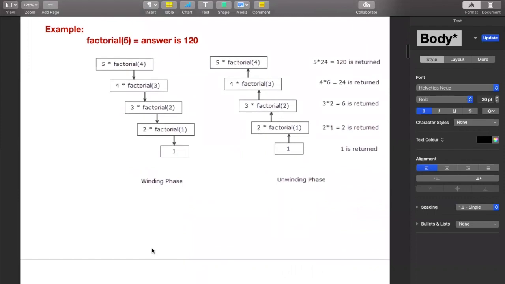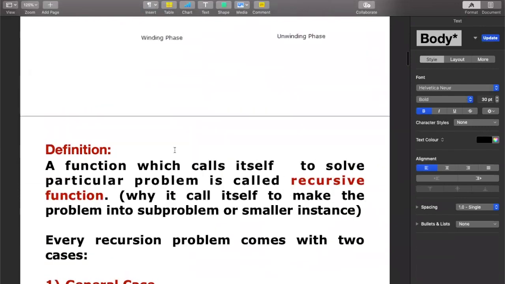Okay, an example is factorial of 5. When you keep on reducing this factorial of 5 into smaller levels, at one point of time you get a direct answer to one of the subdivisions. If you get the answer to that subdivision, in this case factorial of 1, you can get the answers of the previous subproblems. How do you divide this? You divide the problem into a subproblem by calling the same function.